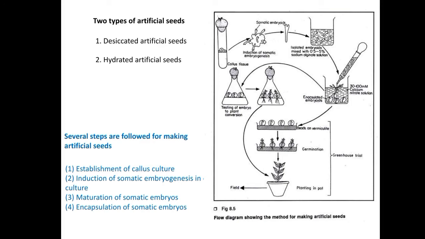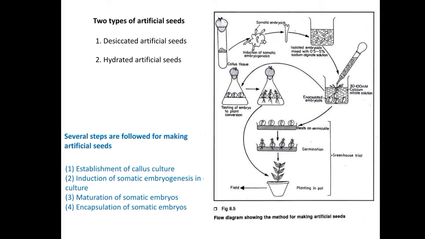The coating must contain all the essential growth materials, such as nutrients and growth regulators. Then the formed synthetic seeds should be transplanted using proper techniques. We can't remove it by hand and plant it directly, so we have to ensure aseptic conditions in the process.